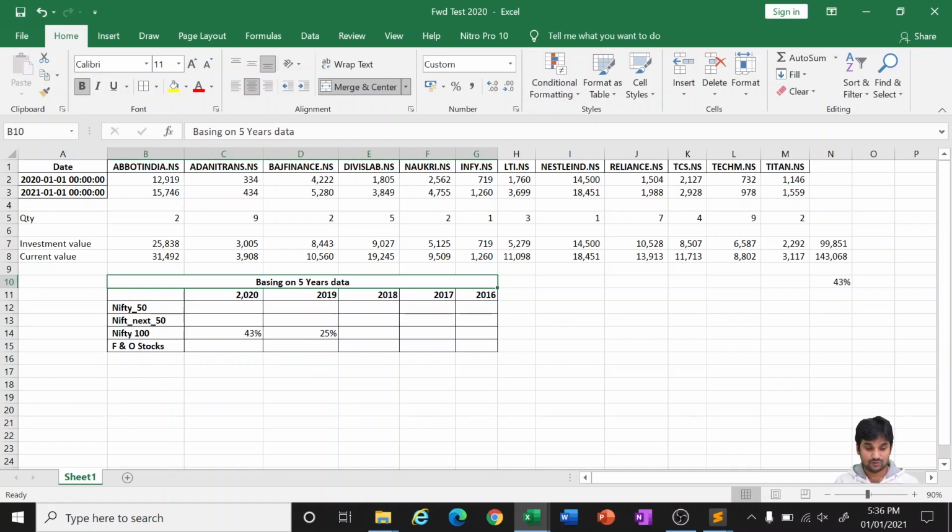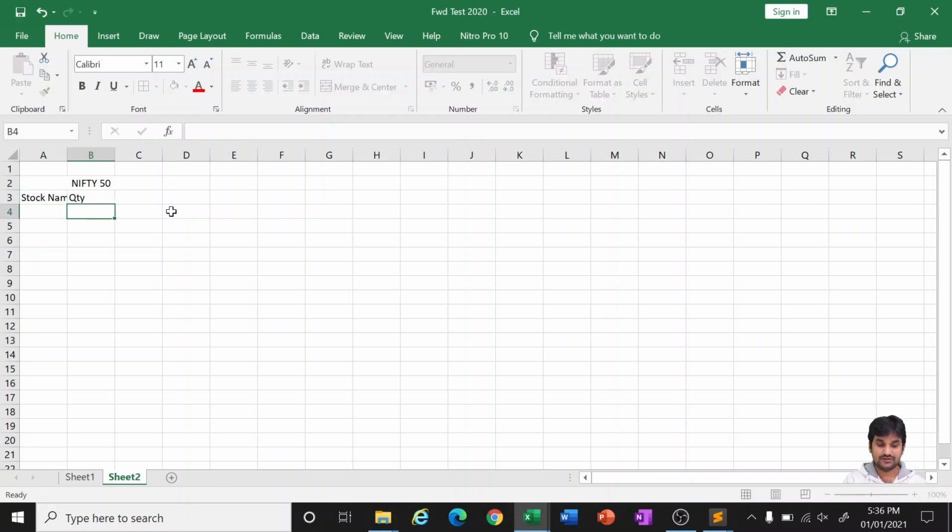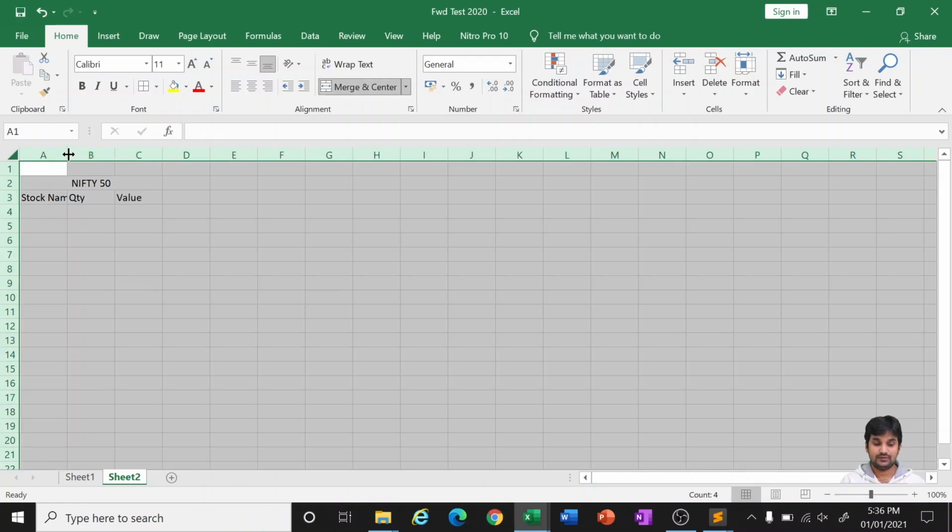One more thing I want to give is the advice of Python. I'll try to share in a different Excel or different image or PDF. What it should show is Nifty 50 index, similarly for others: stock name, the quantity it is suggesting, the value.